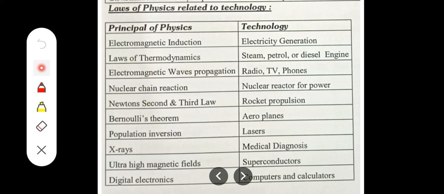Then also laws of physics related to technology, principles of physics and technology, how they are related. You can see here some laws where they are used. You can get the ideas from this table. Okay, you can pause and observe these things. Okay, thank you.